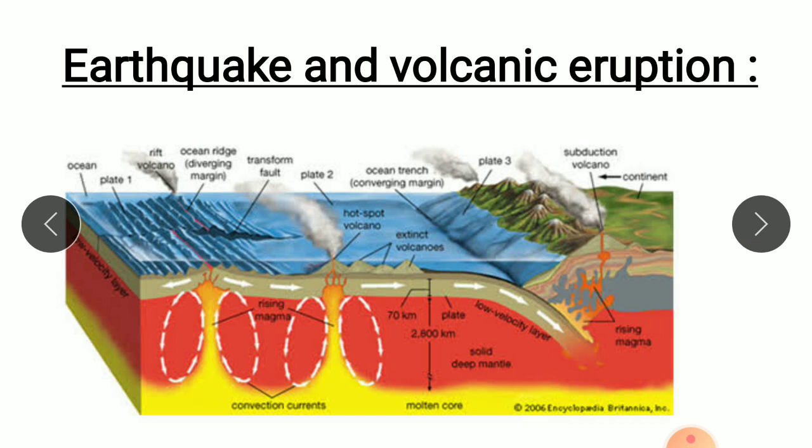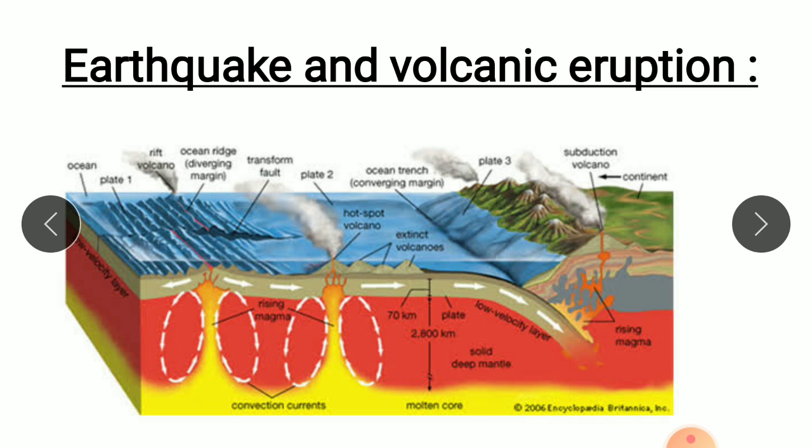Now, earthquake and volcanic eruption. When the lithospheric plate moves, the surface of the earth vibrates. The vibration can travel all around the earth. These vibrations are called earthquakes.